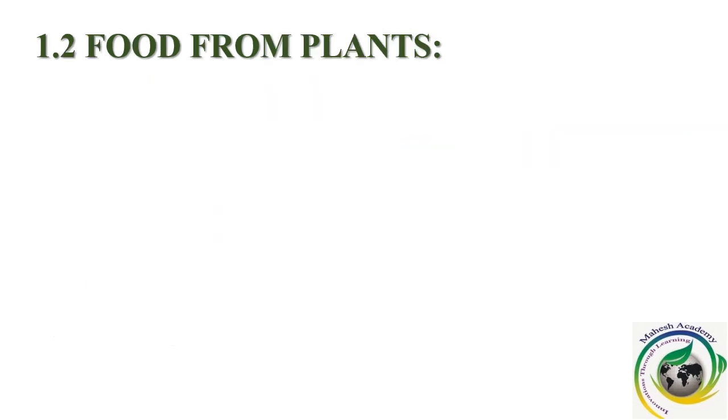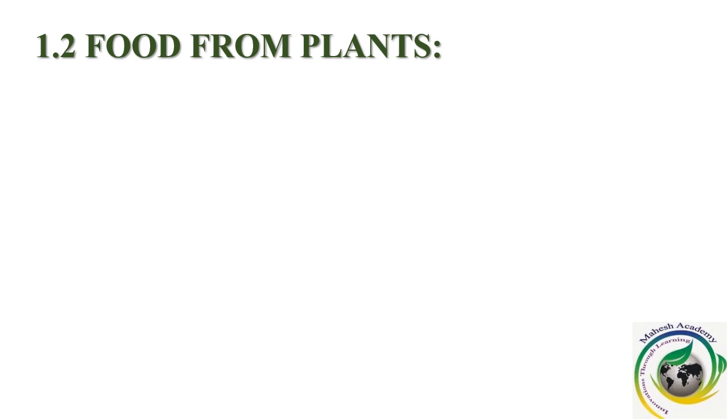Now we're going to learn about food from plants. In the standard fourth itself, we've learned a process by which a plant prepares its own food. What's the name of the process? Can you remember it? Just hold on, think for some time.